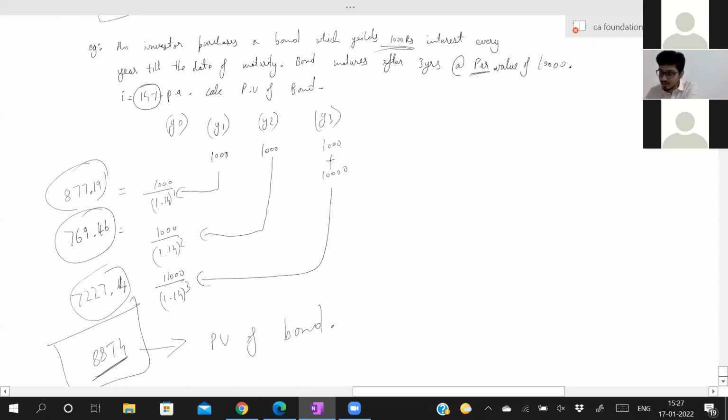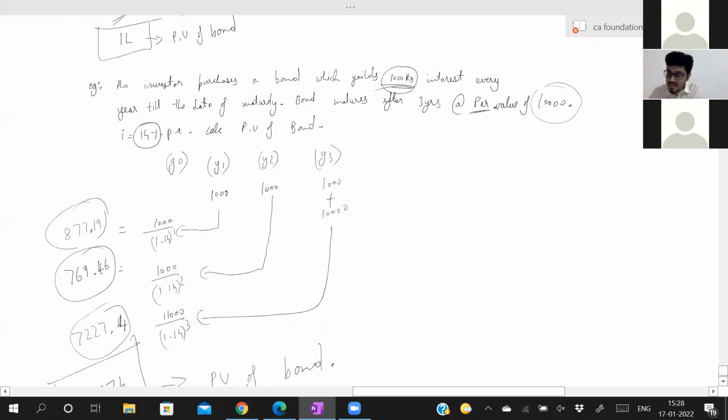See now what is happening. You would have invested par value 10,000 and you are receiving 1,000 rupees interest. What is the interest yield? Which is nothing but 1,000 by 10,000, 10%. Will we consider this interest? No. The interest which they have given is called the effective rate of interest or nominal interest. This is called the investor's desired rate of interest. You have to always consider this interest.